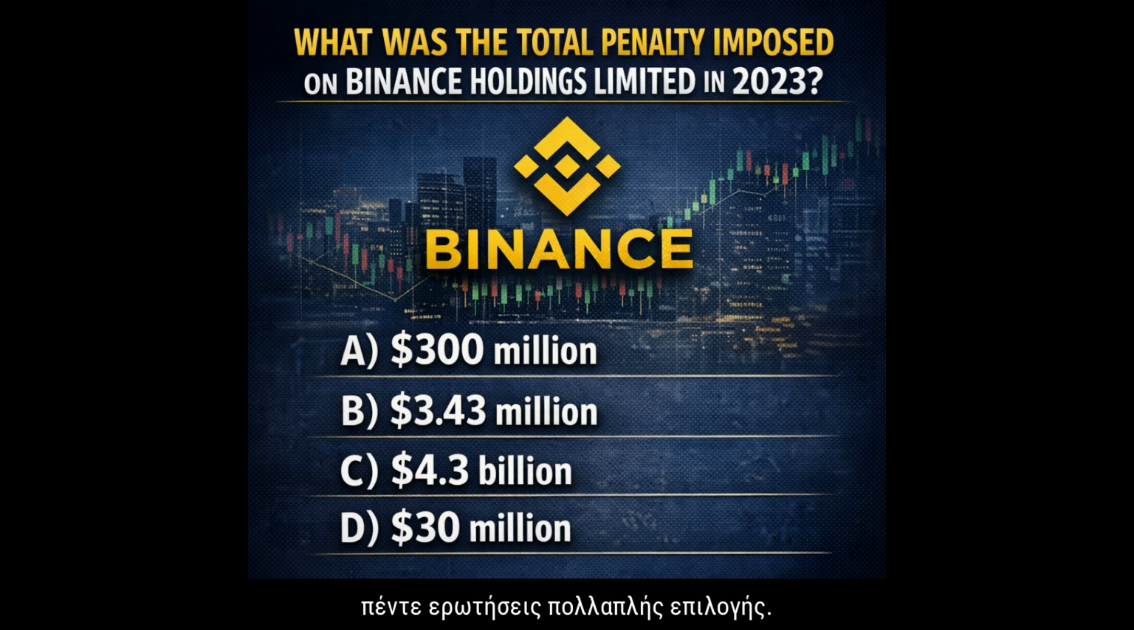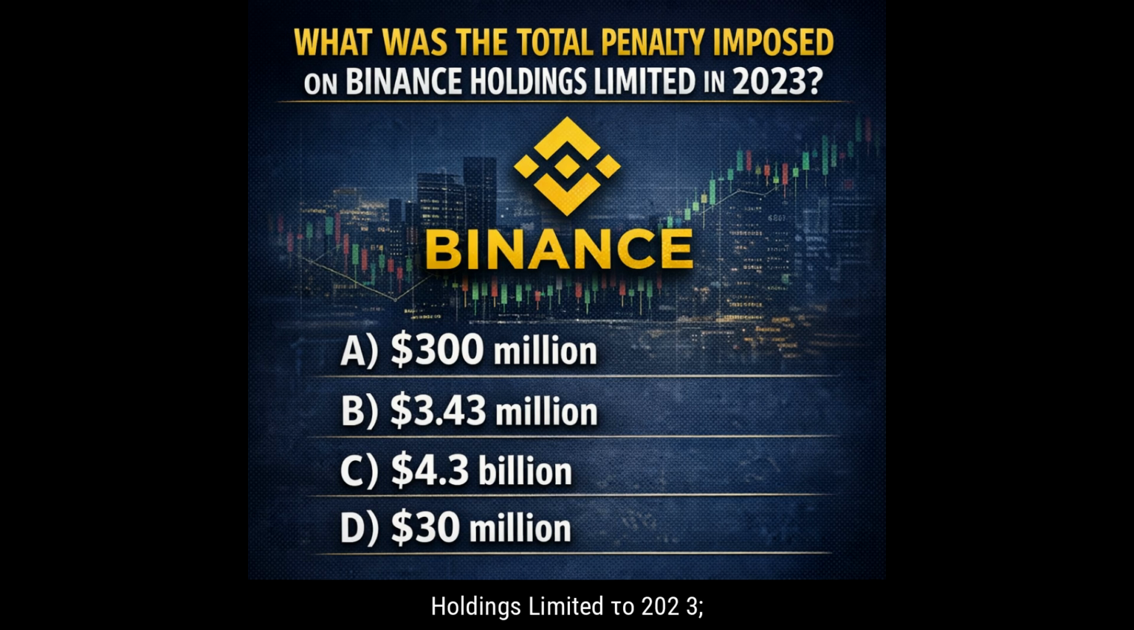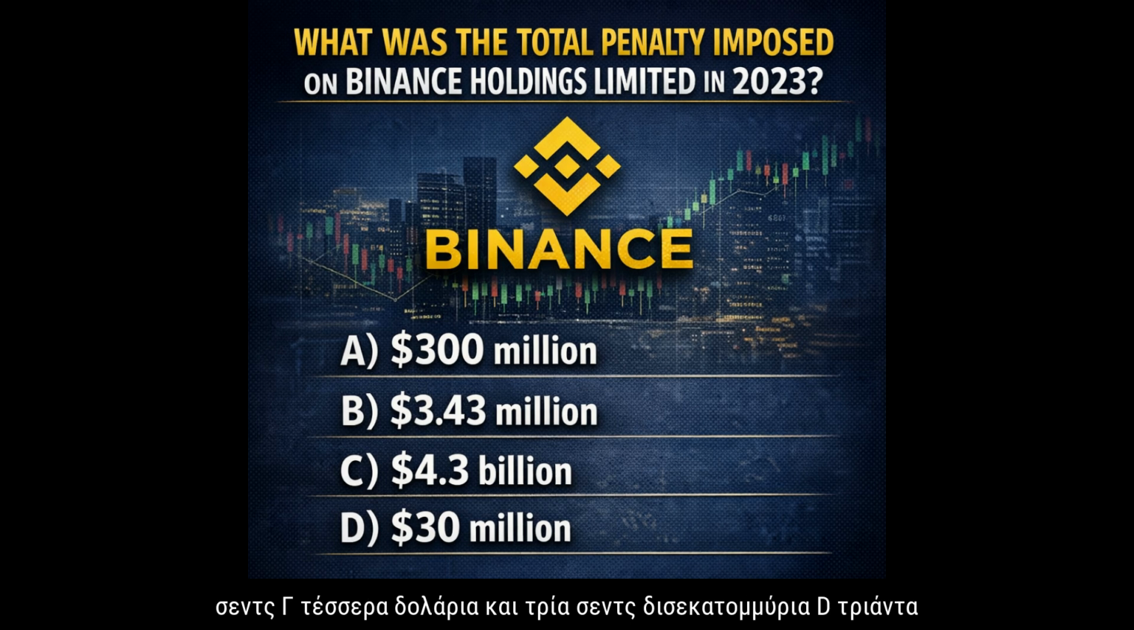Let's make a recap now of Section 3, Recent Enforcement Actions 2023-2026, with a series of 5 multiple-choice questions. 3.1. What was the total penalty imposed on Binance Holdings Limited in 2023? A. $300 million. B. $3.43 million. C. $4.03 billion. D. $30 million.